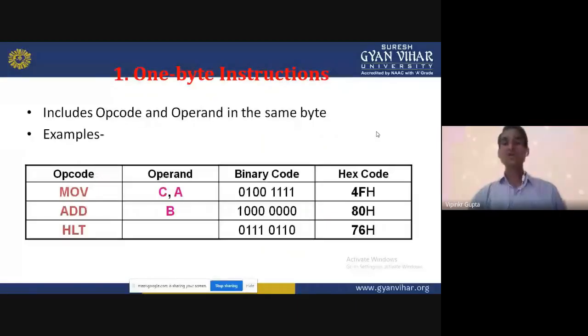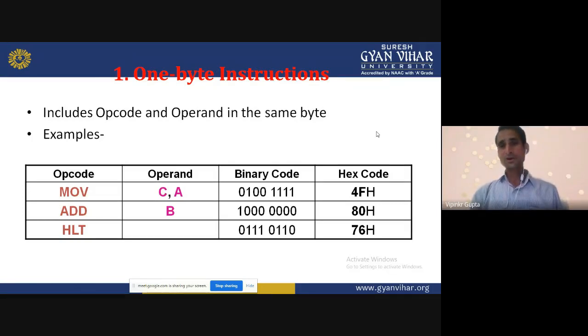Let us suppose some example of a 1 byte instruction where no data and no address is available. Move C comma A. When we take the hex equivalent, we are converting that into the hex code. According to the Intel table, we get 4FH. Its equivalent is 4FH.